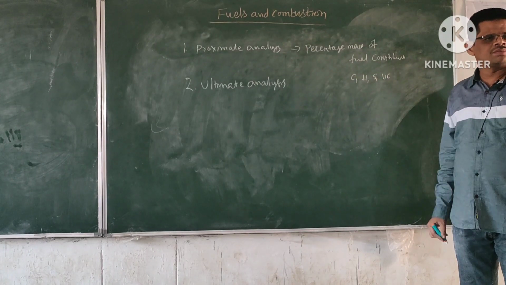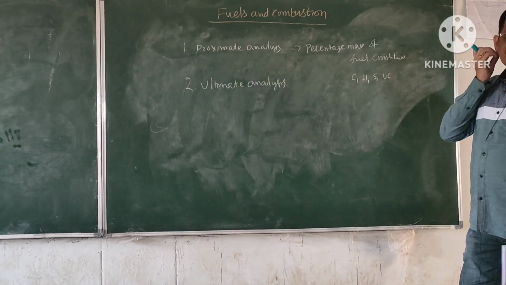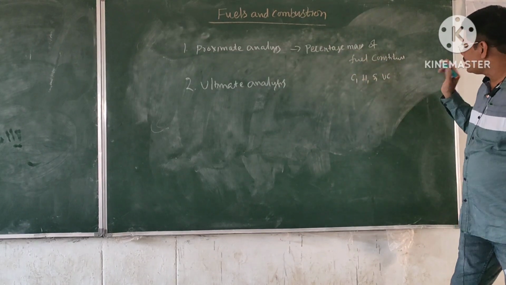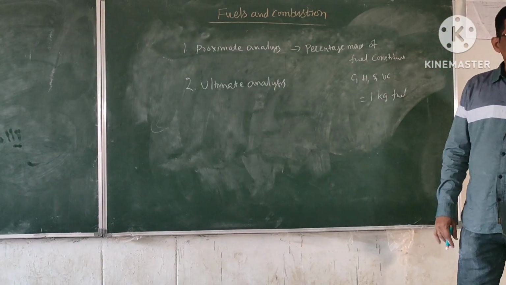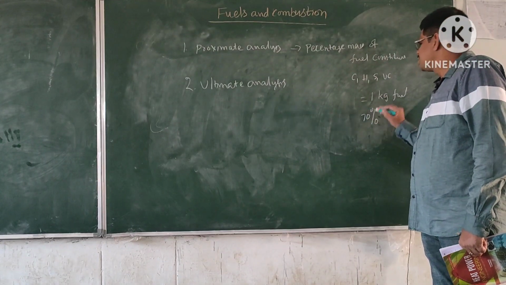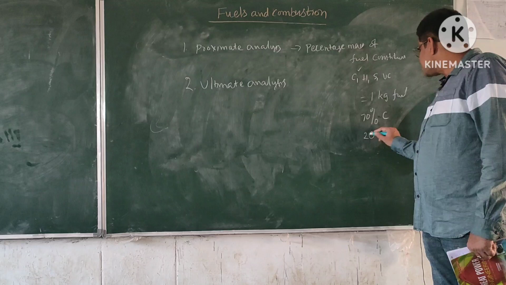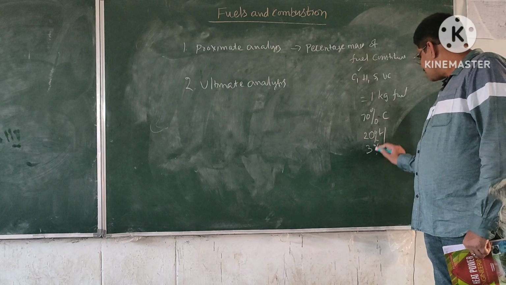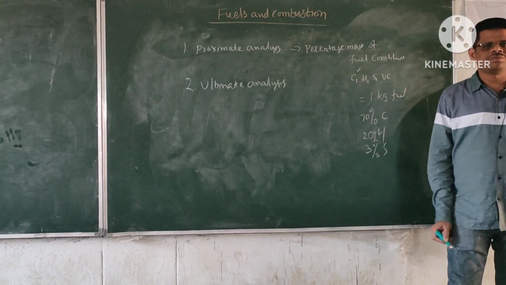These are the compounds or substances. So in proximate analysis, you are calculating the percentage of mass of each and every compound. Say for example, if you have taken 1 kg of fuel, any fuel. In this 1 kg, it consists of say 70% of carbon and 20% of hydrogen, say 3% of sulfur, and the remaining is volatile compounds.